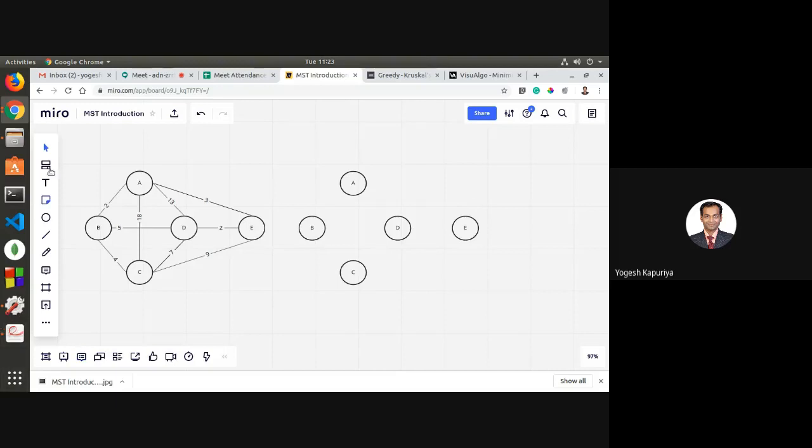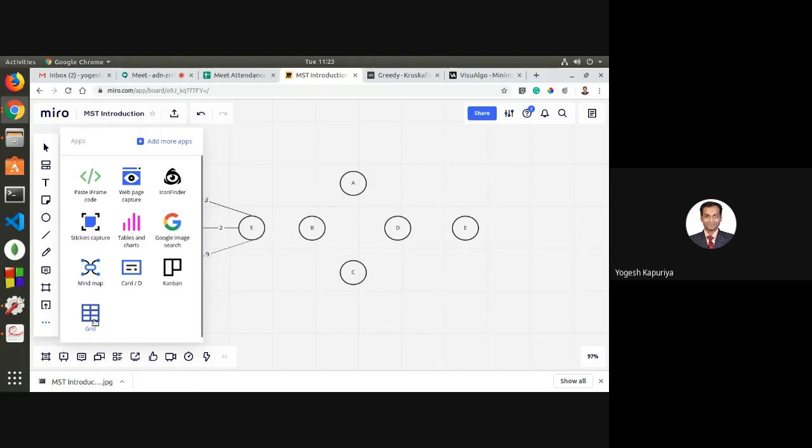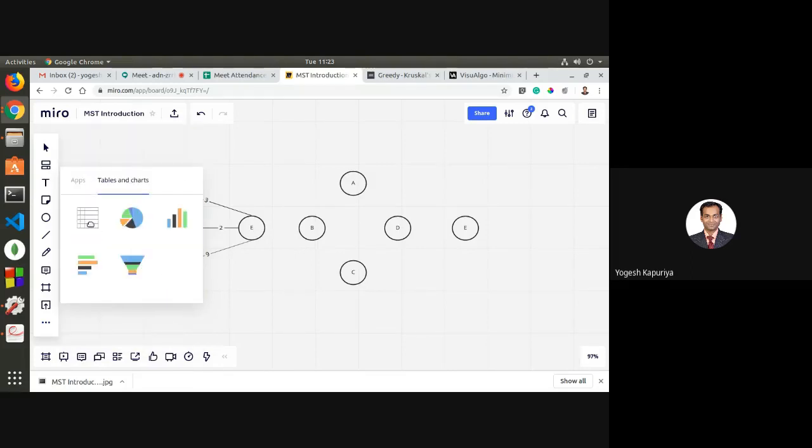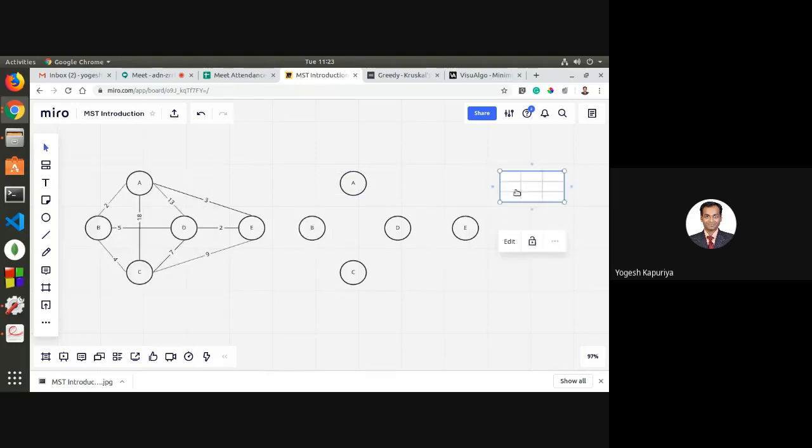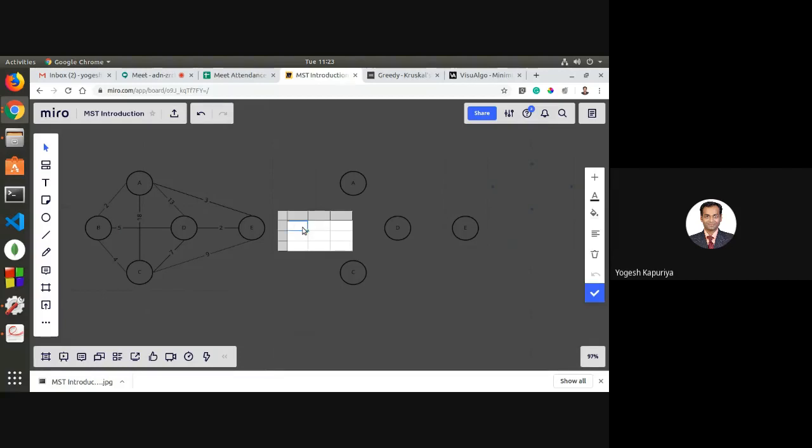And second thing, you will sort the edges in order of their weight. So now let us say we have this edge AB which has weight 2. Then we have AC which has weight 18.